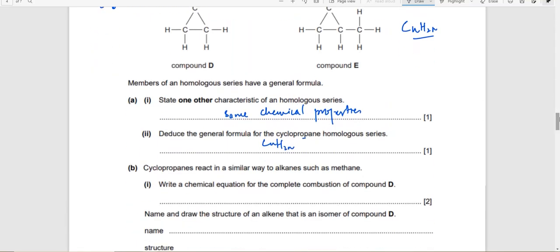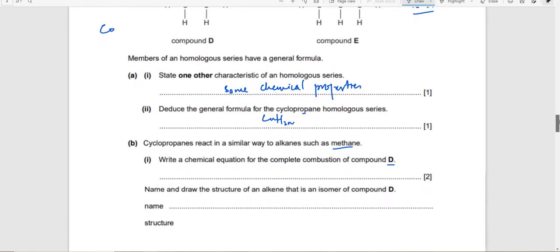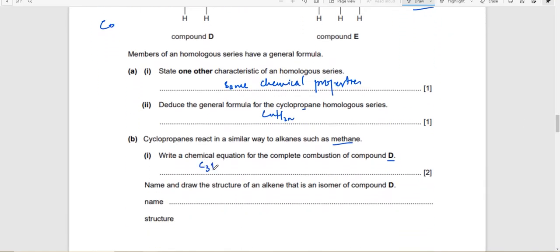Okay. Cyclopropanes react in a similar way to alkanes such as methane. Write the chemical equation for complete combustion of D. So D's molecular formula is C3H6. C3H6 will react with oxygen to form carbon dioxide and water. Okay, you have to balance this equation. Carbon 3, hydrogen 3, we will multiply that. There are 6 plus 3, 9 oxygens on the right hand side, so multiply by 9 over 2.